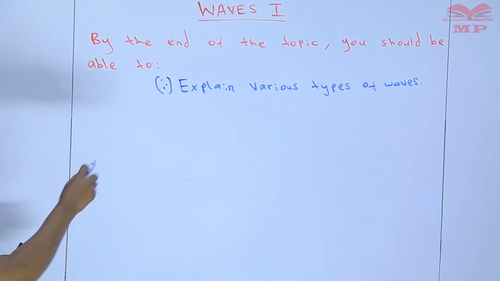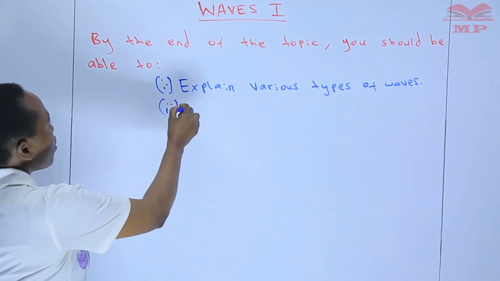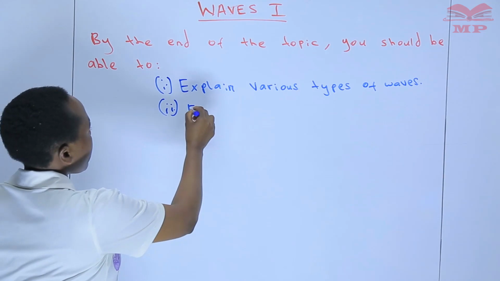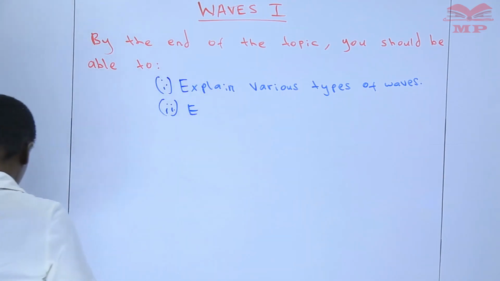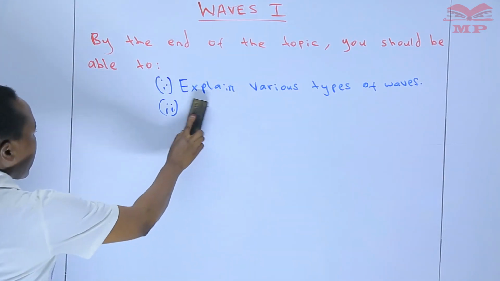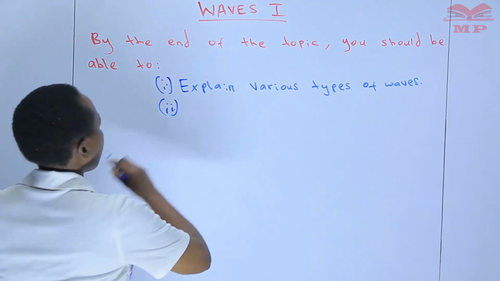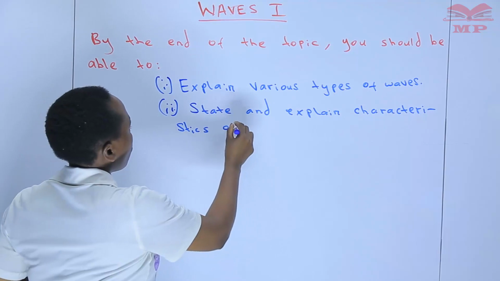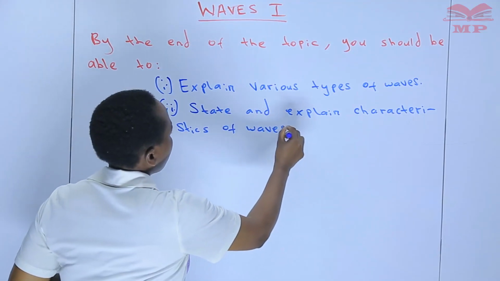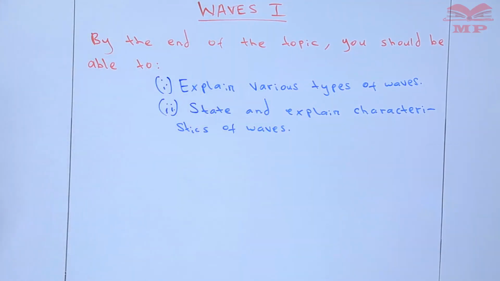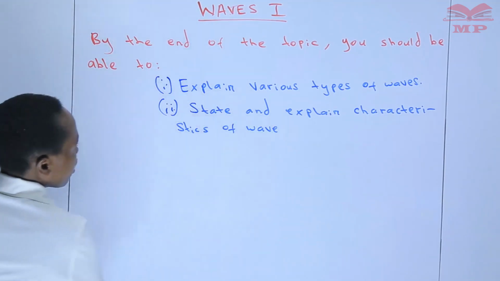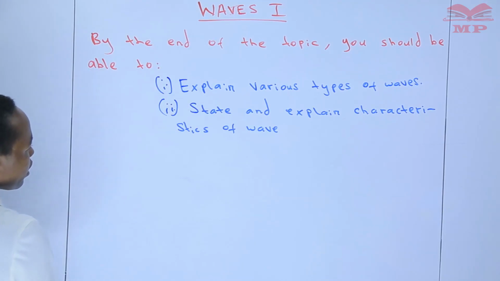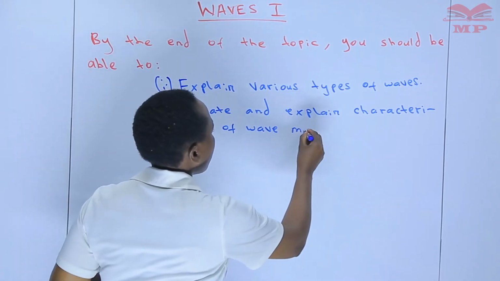Number 2, you should be able to state and explain the characteristics of wave motion. We'll look at the characteristics of not just a wave but wave motion.